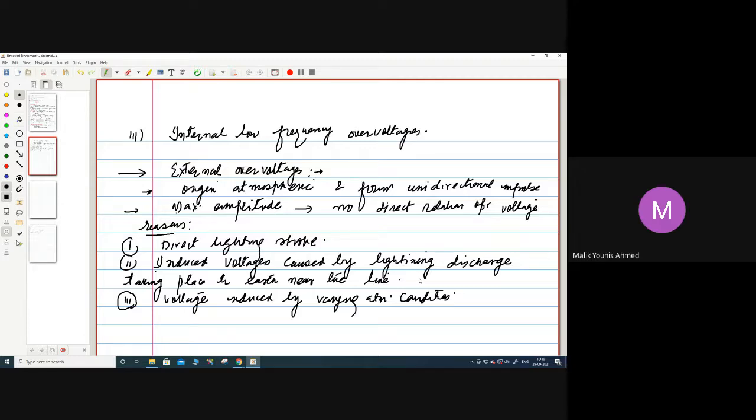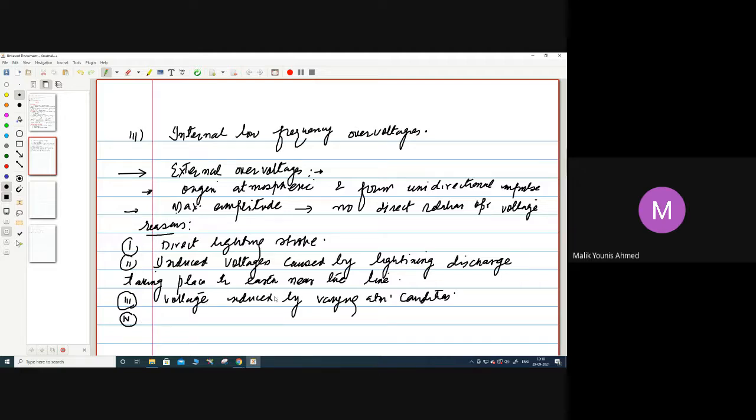When these conditions vary along the length of the transmission line, voltages will be induced. Different types of atmospheric conditions can increase the voltage, and that will have no relation with the operating voltage of the system. So that will be external overvoltages.